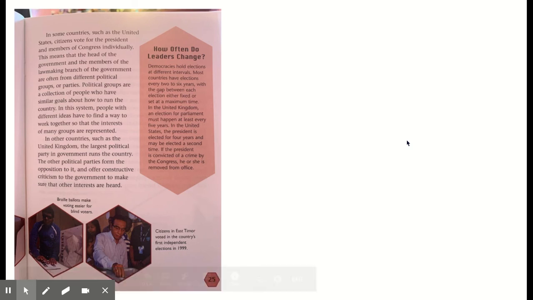And here's this little sidebar. How often do leaders change? Democracies hold elections at different intervals. Most countries have elections every 2 to 6 years, with the gap between each election either fixed or set at a maximum time. In the United Kingdom, an election for Parliament must happen at least every 5 years. In the United States, the president is elected for 4 years and may be elected a second time. If the president is convicted of a crime by the Congress, he or she is removed from office.